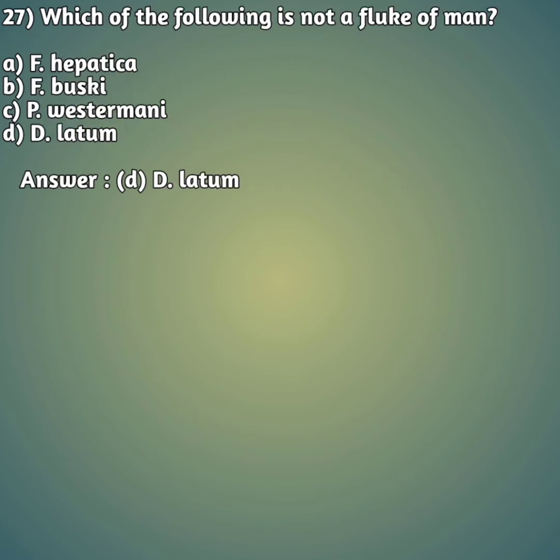Which of the following is not a fluke of man? Option A F. hepatica, that is Fasciola hepatica, option B F. buski, that is Fasciolopsis buski, option C P. westermani, and option D D. latum, that is Diphyllobothrium latum. Which is not a fluke of man, he is asking. So option D, D. latum, is your right answer. Now moving on to our 28th question.